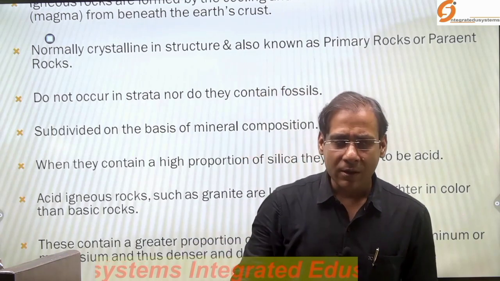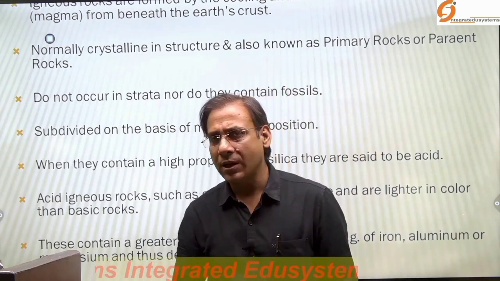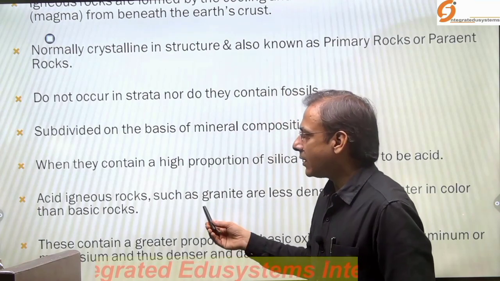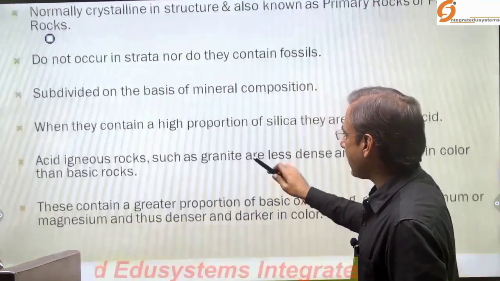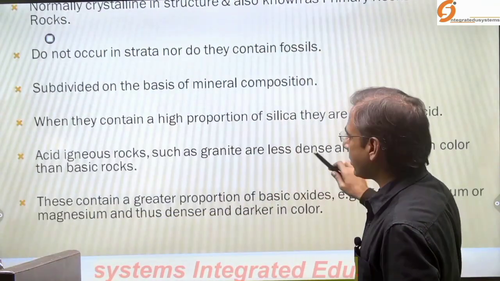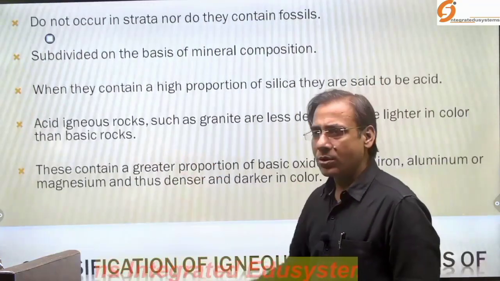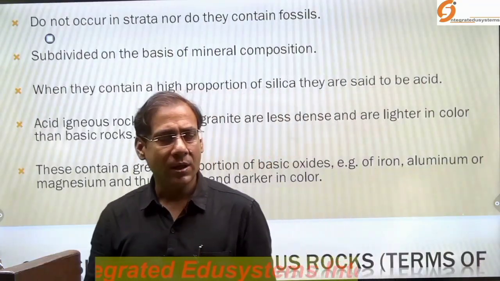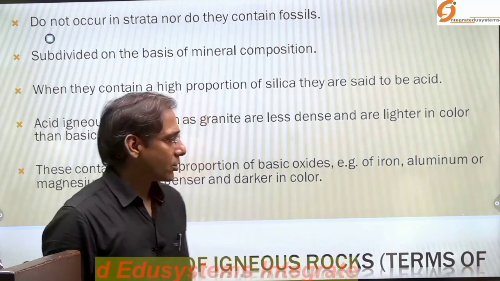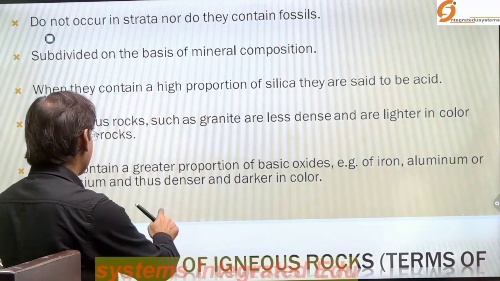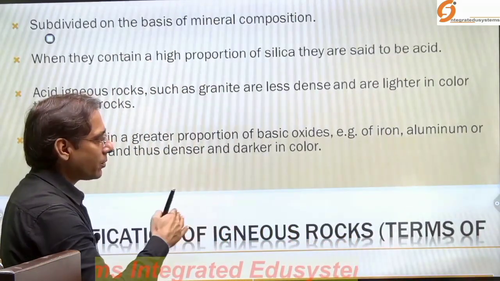They have the dark color, sometimes they have the light color. Why? As I have said, acid igneous rocks such as granite are less dense and lighter in color than the basic rocks. The basic rocks have the dark color. So sometimes the elemental change leads to the change in the properties of the rocks.